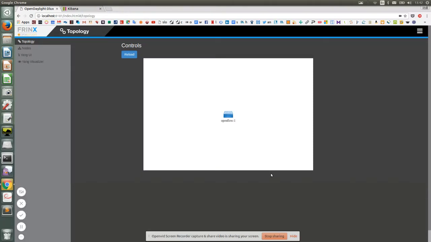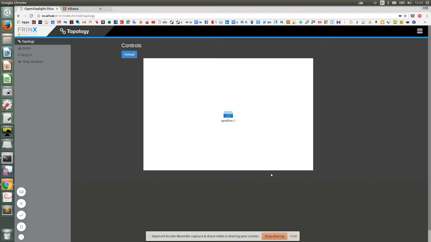This video is a short demo of the extension Frinx has made to Open Daylight Elasticsearch functionality. Now, Open Daylight already provides functionality for querying log data with Elasticsearch, which is an open source technology allowing very flexible and fast full text searching of data for meaningful analysis.